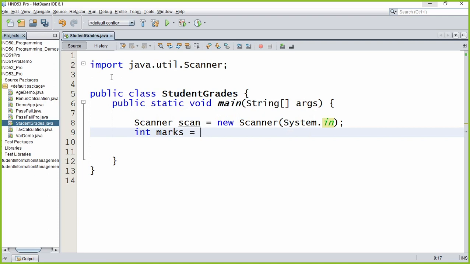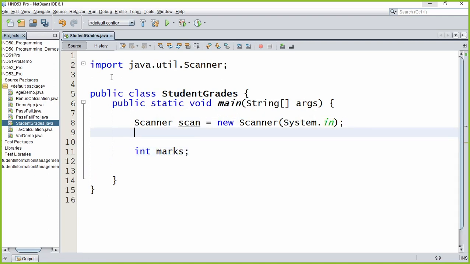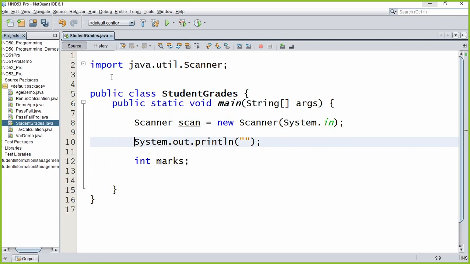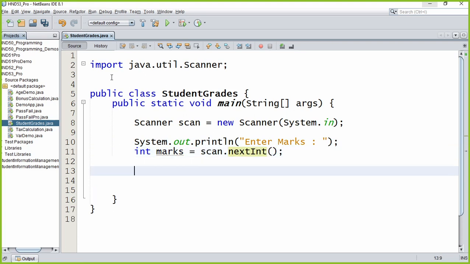This program is going to be easy. So we input the marks in line number 11.